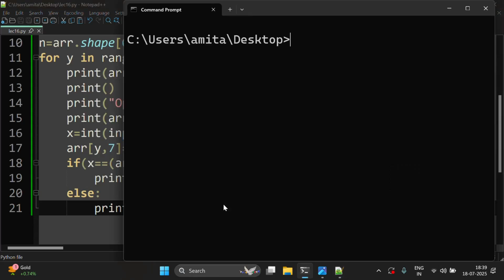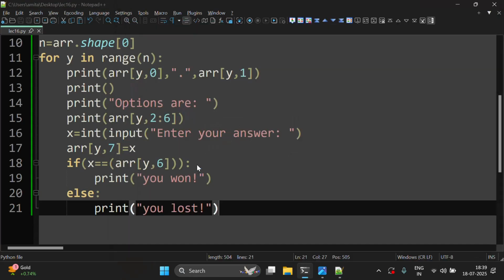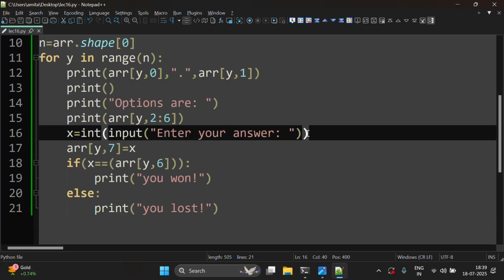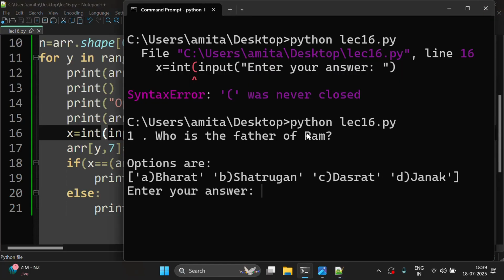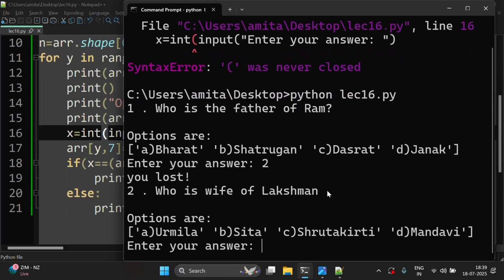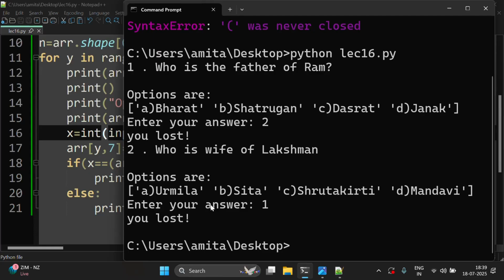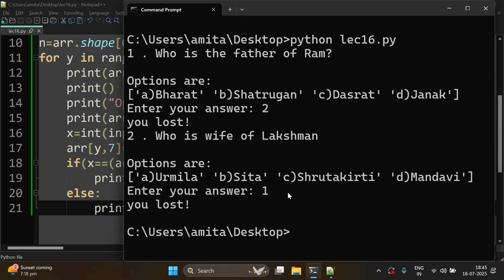So let us run this. Okay, so a parenthesis was missing. So let us give the answer as 2. The answer is incorrect and it printed you lost. Then if we give the correct answer, again it said you lost. So there's an error: even for the correct answer it's considering it the wrong answer.